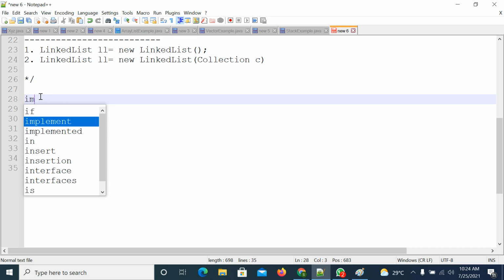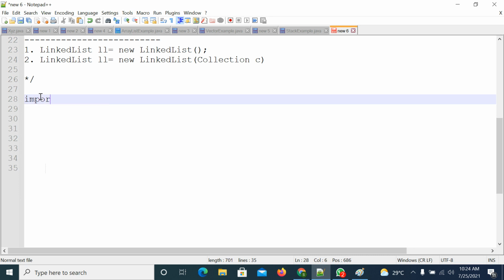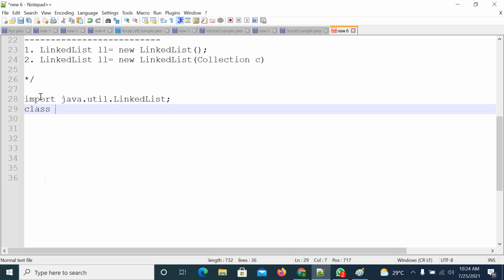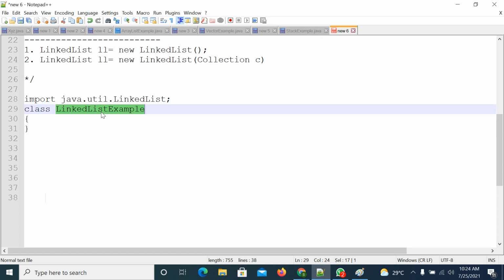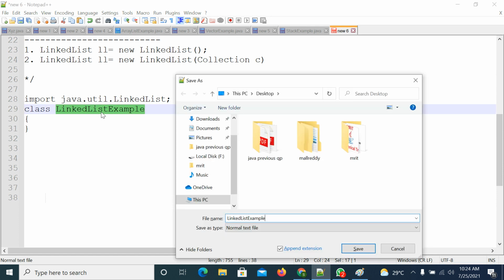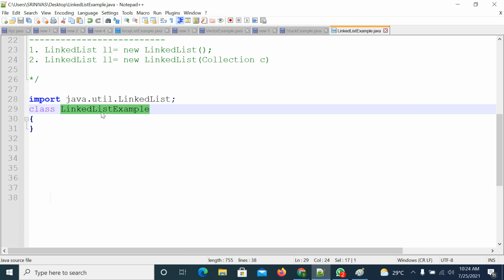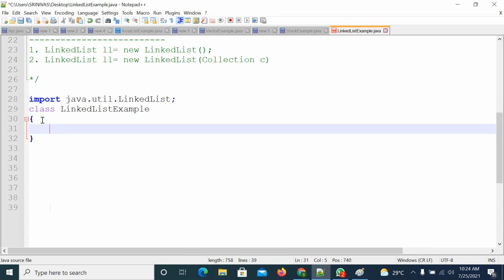The LinkedList class is available in the java.util package. Import LinkedList with a semicolon, and write a class LinkedListExample, right? Save the file, saved it. Now write the main method.